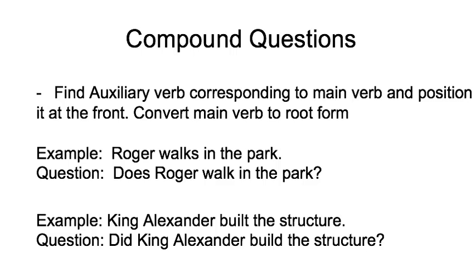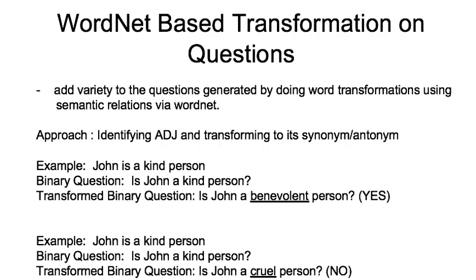We move on to our next set of questions, which are compound questions. To tackle them, we find the auxiliary verb corresponding to the main verb and position it at the front. Then we convert the main verb to its root form. So for example, we have the sentence and we add an auxiliary verb, which is "does". We convert the main verb to its root form and add a question mark. The second example works the same way.